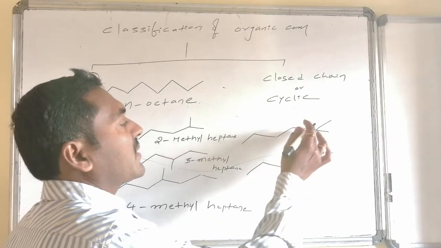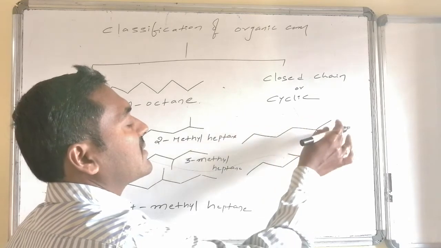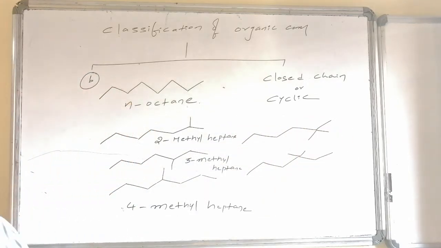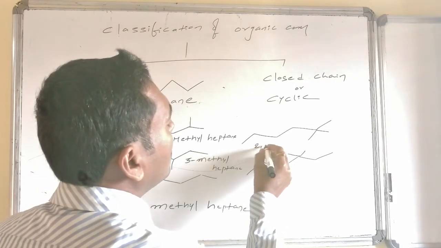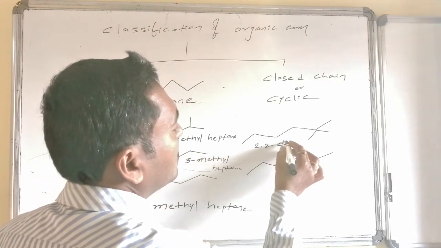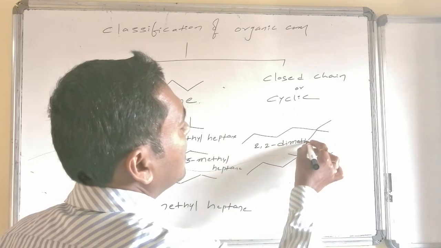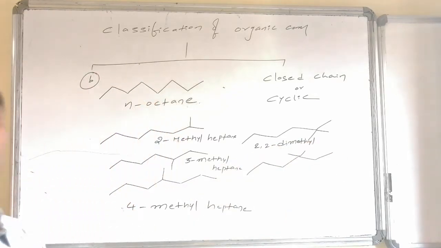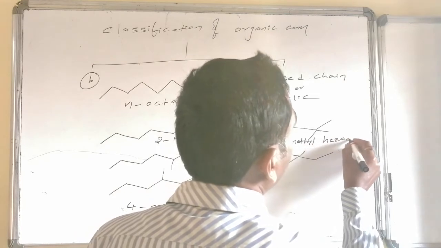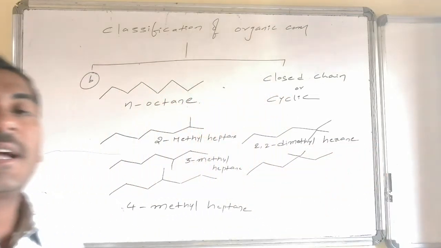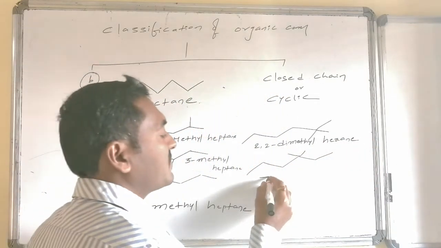And here the name is like this. Here total carbon atoms present in straight chain are 6. Out of 6, at the second position 2 methyls are there. That is 2, 2. Methyl is repeated twice. 2, 2 dimethyl hexane. And here this is 3, 3 dimethyl hexane.